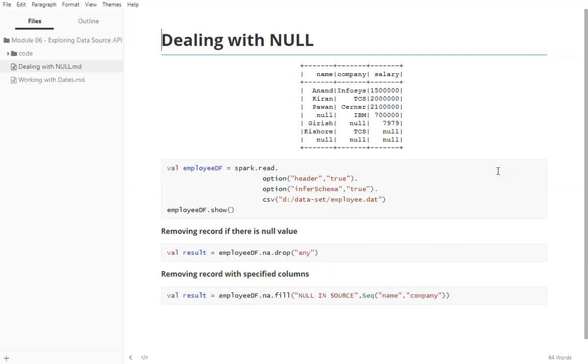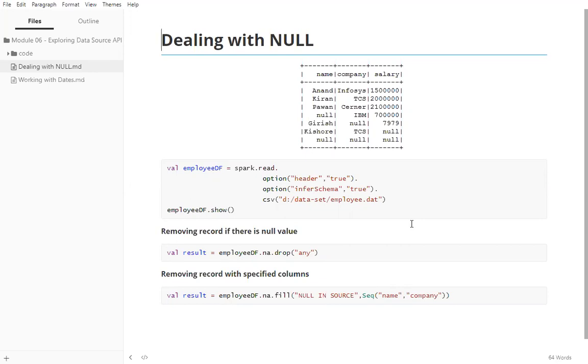Why do you get null value? That is my question. When there is a data type mismatch, whatever data type you are giving, and it is not matching with the incoming data. Okay, I can consider that scenario.